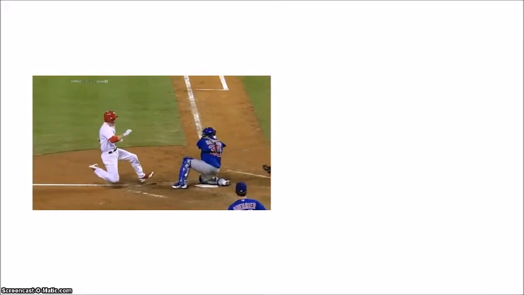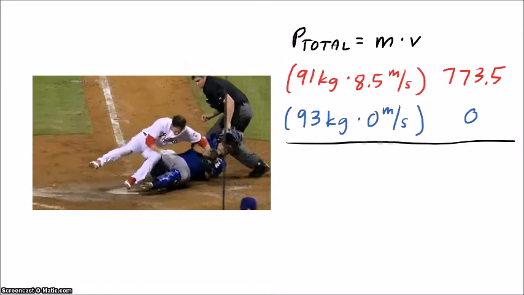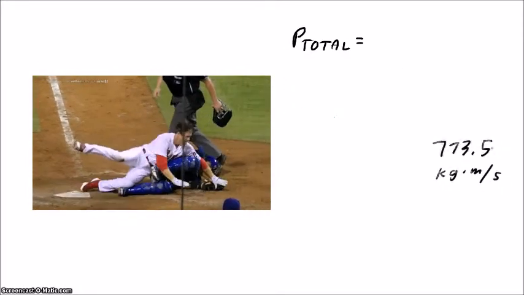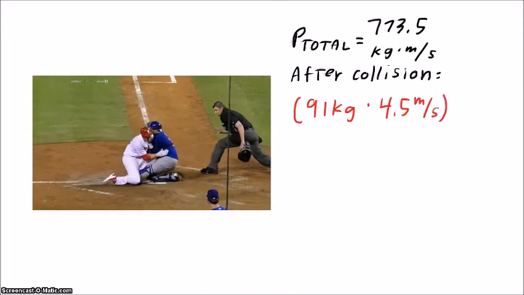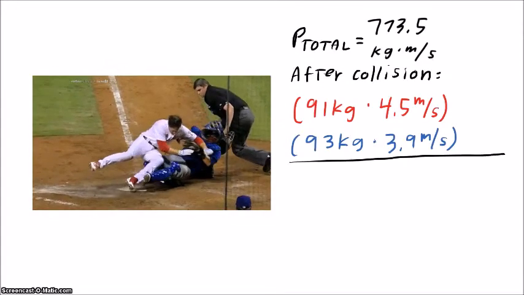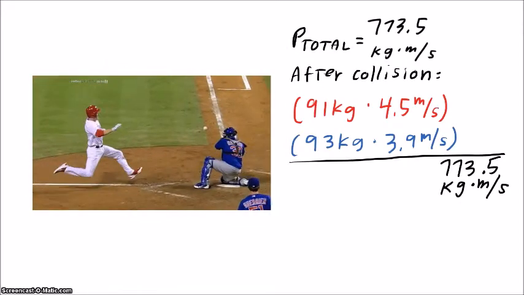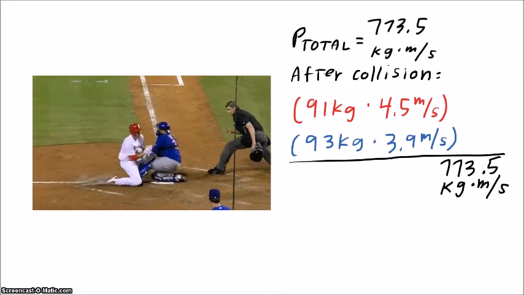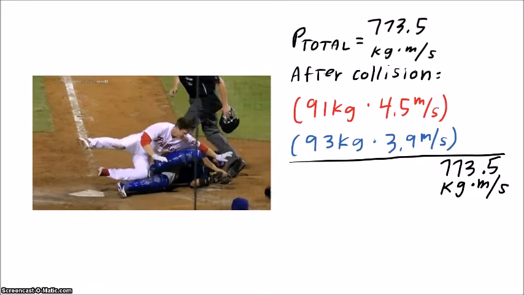And in a collision, the same thing happens. Whatever the total momentum of the system is before the collision, that is the total momentum of the system after the collision. So once again, the momentum before and after a collision or an explosion is the same. We call this the conservation of momentum, and we call it a law of conservation of momentum.